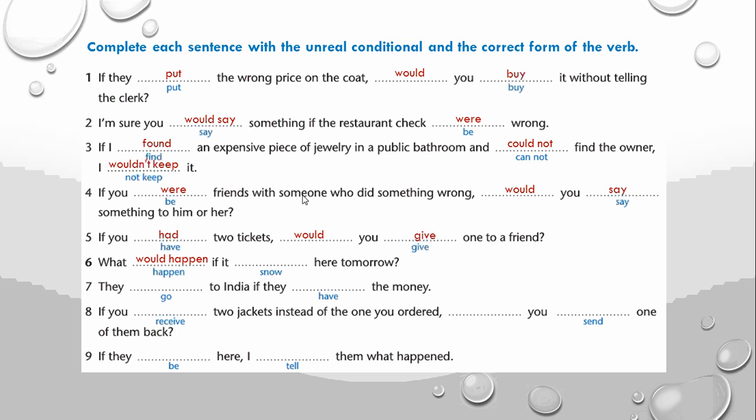What would happen if it snowed here tomorrow? Okay, remember that with if clause we need a past tense. We use this type of sentences for unreal situations, something that might happen in the future but maybe not. Yeah, unreal.